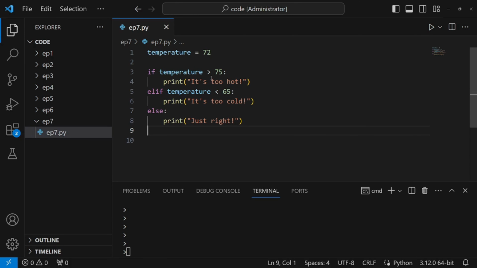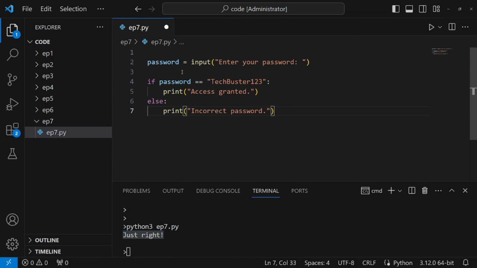Let's dive right in with an example. Suppose we're building a temperature monitoring system. We want to take different actions based on whether the temperature is above, below, or at a certain threshold. This is where our trusty comparison operators come into play.